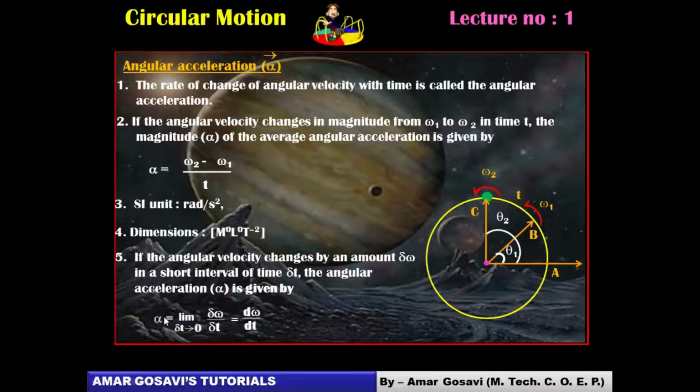So alpha will be limit delta t tending to 0 of del omega by del t, as we have represented earlier for instantaneous angular velocity. So instantaneous angular acceleration alpha will be limit del t tending to 0 del omega by del t, which can also be represented as d omega by dt. Very, very important aspect.